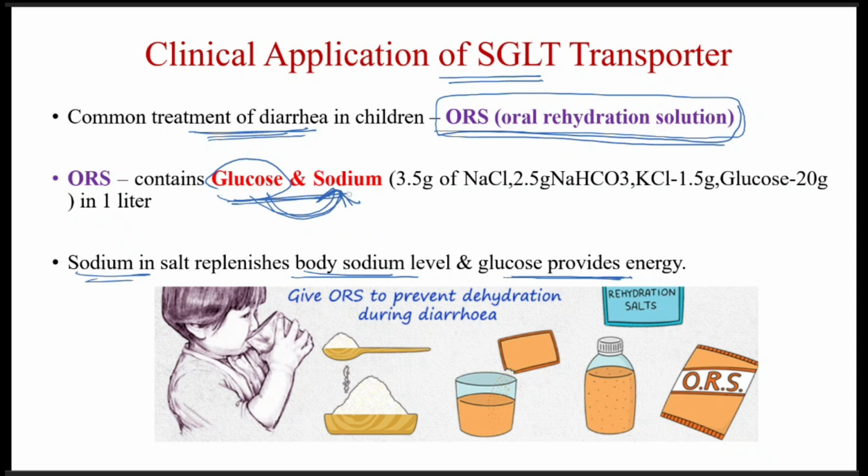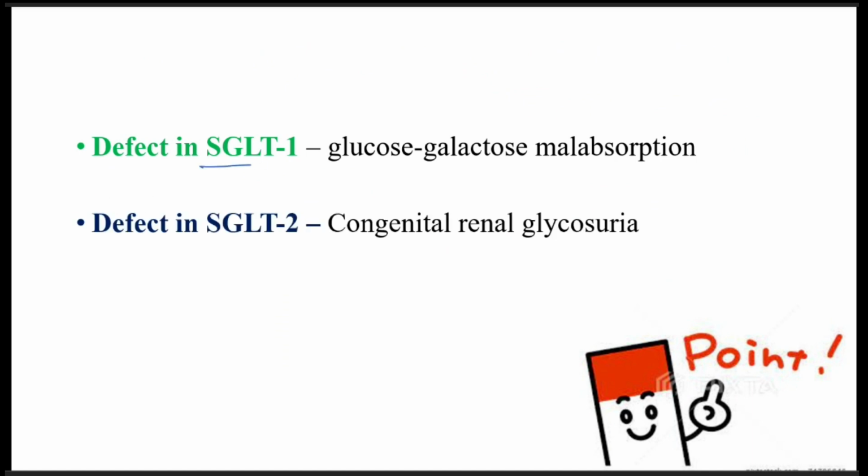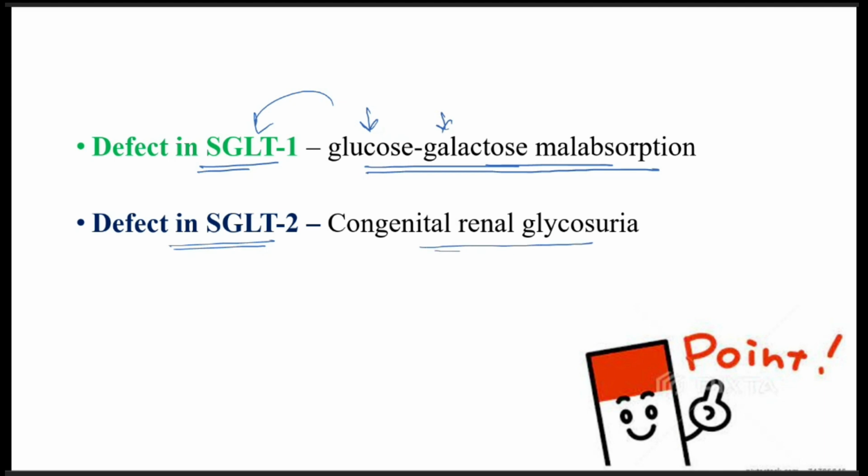Why glucose and sodium are given in combination is because it helps in effective absorption. Both of them will be carried through the sodium dependent glucose transporter. So any defect in SGLT1 will cause glucose galactose malabsorption, because these are the monosaccharides which mainly depend on this SGLT transporter. And defect in SGLT2 will cause congenital renal glycosuria.